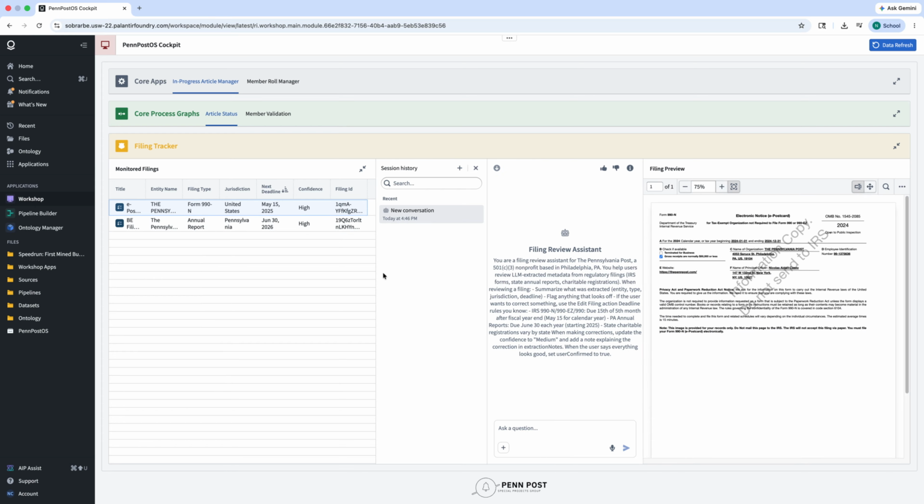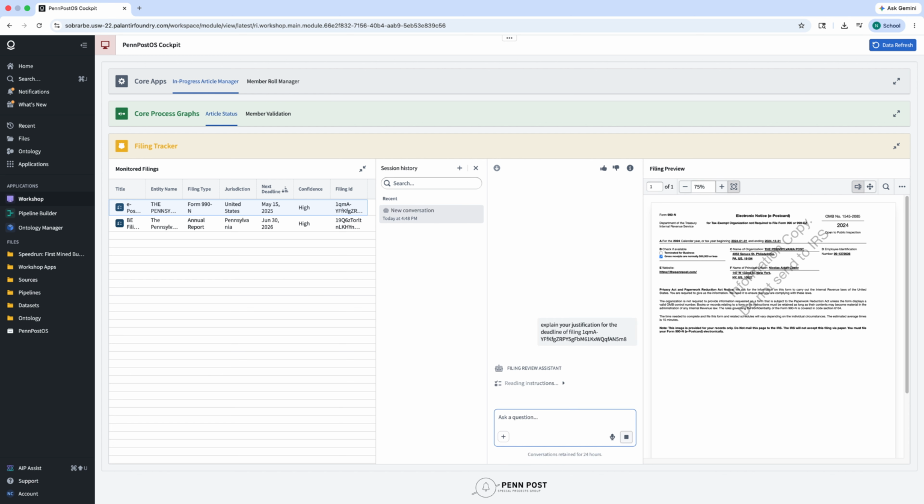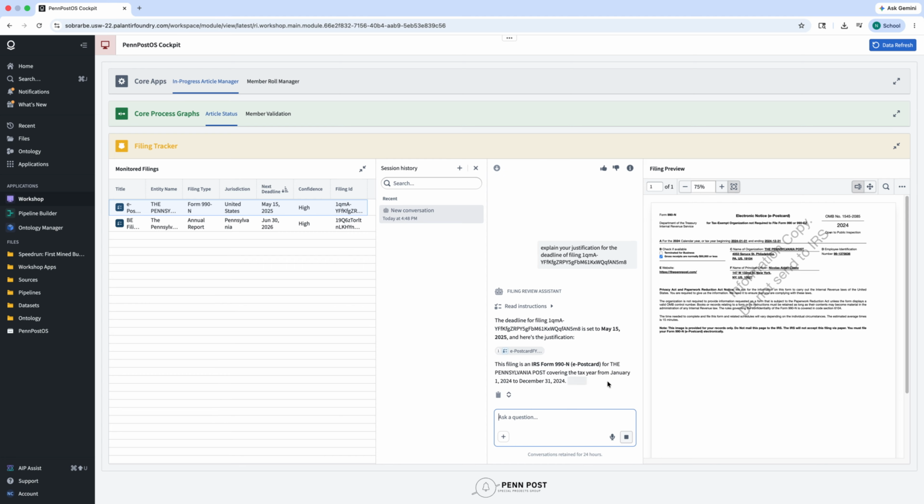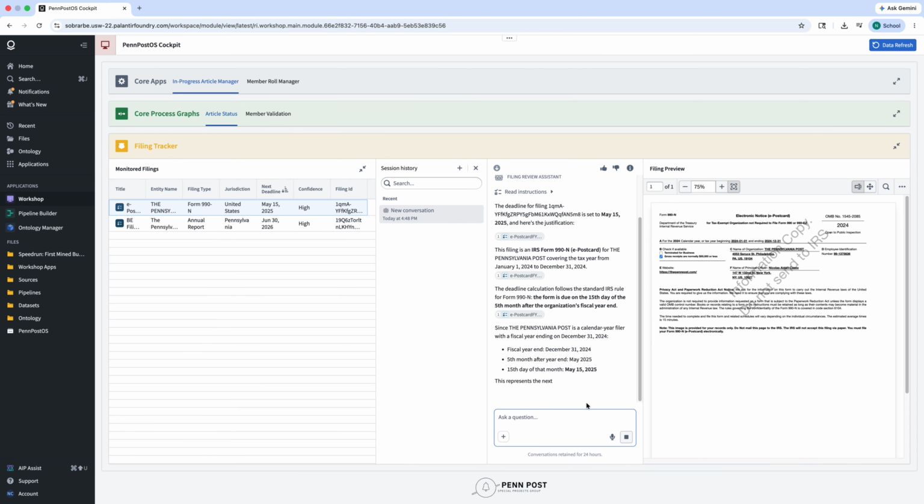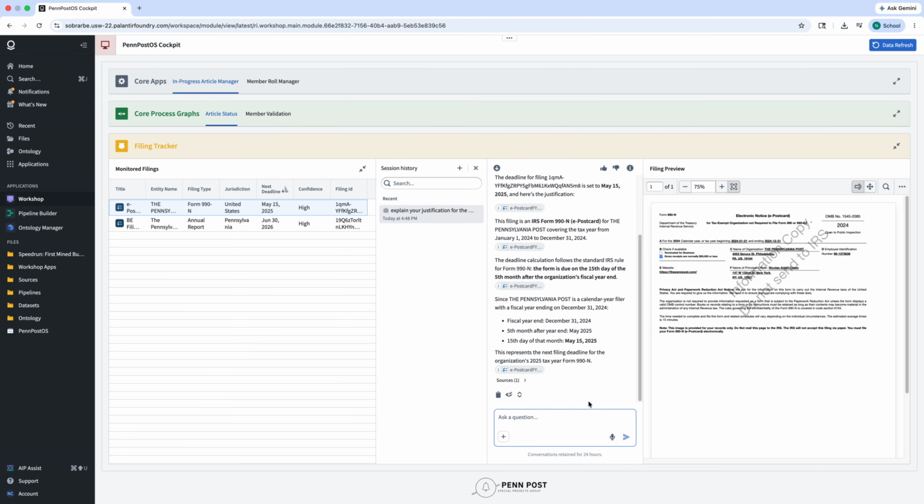Rather than using LLMs as a chatbot interface, the system here uses AIP as a structured extraction engine. AIP parses uploaded filing documents and extracts structured operational information: filing type, jurisdiction, deadline cadence, responsible entity, confidence level, and future obligations. In other words, the system converts unstructured organizational entropy into structured operational infrastructure. What was previously just a PDF sitting in a Google Drive folder now exists as an ontology object with a deadline, ownership context, and the ability to trigger future workflows and notifications.